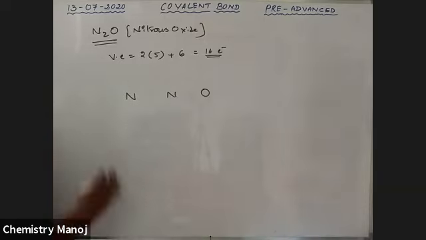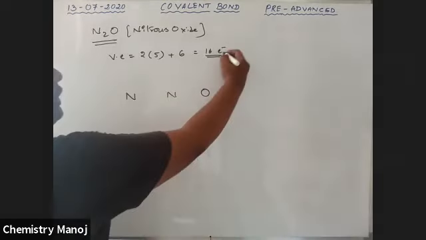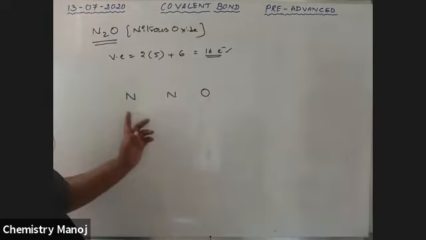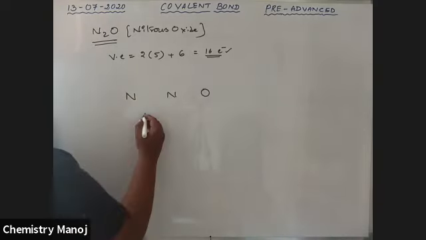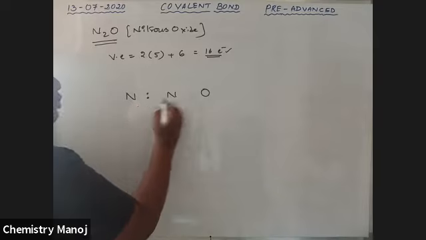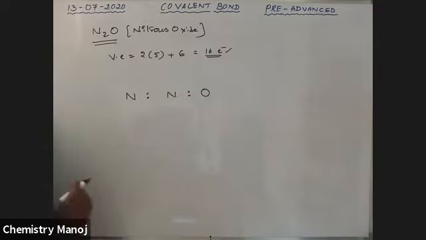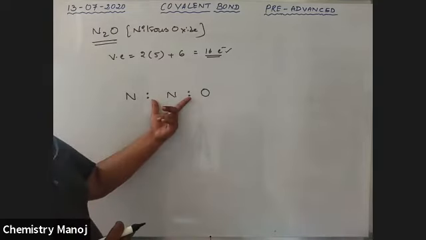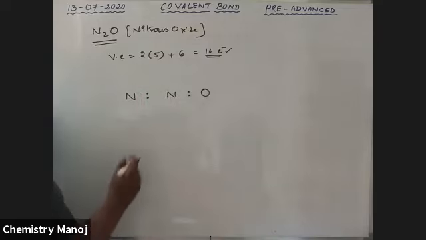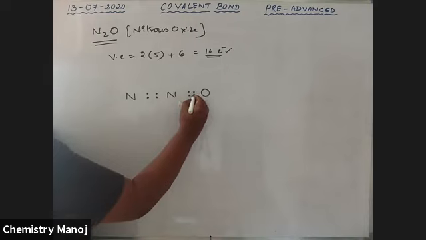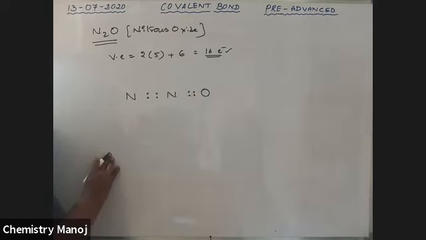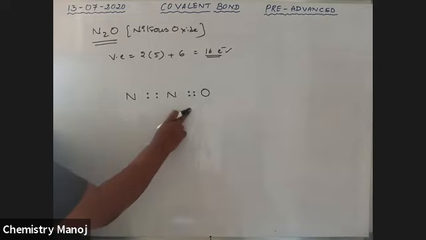Now distribute these 16 electrons as lone pairs and bond pairs. But the central nitrogen has only 4 electrons. So I am representing 2 electrons here and 2 electrons here also as bond pairs, to give nitrogen 8 electrons.